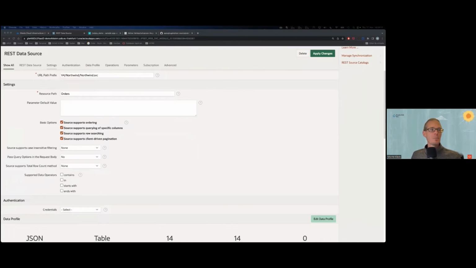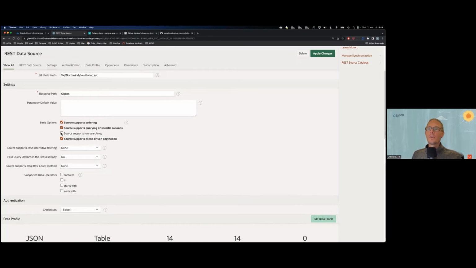So let me quickly check my cheat sheet here. So what I know on that data source, because I did the research up front, well, other people did it and gave it to me. I know the source will support ordering. What that means is when the Apex component asks for a specific sorting, we can push it to the source. It can be done there, and we don't have to pull all the stuff and order afterwards. It will support querying specific columns. So if we only ask for 2 columns, we only collect those 2 and not everything that's defined.